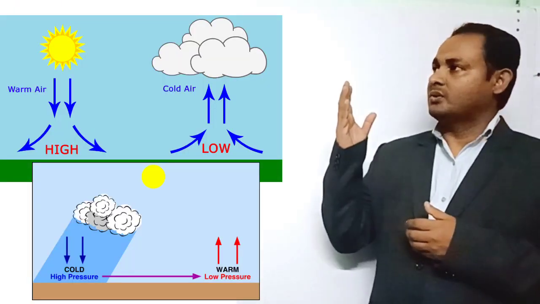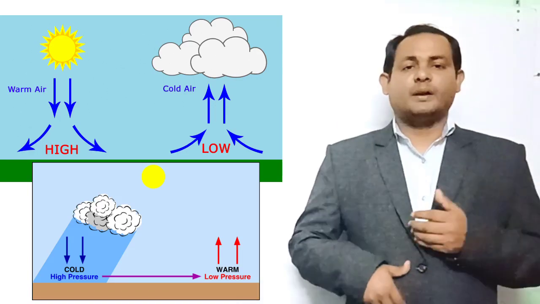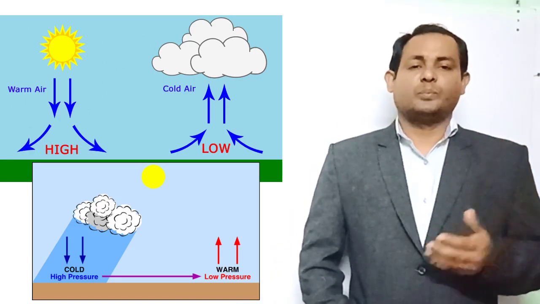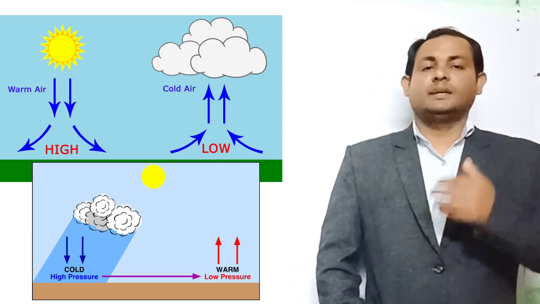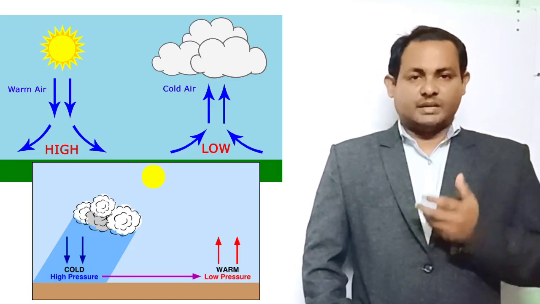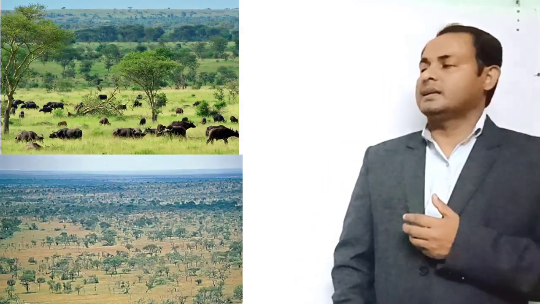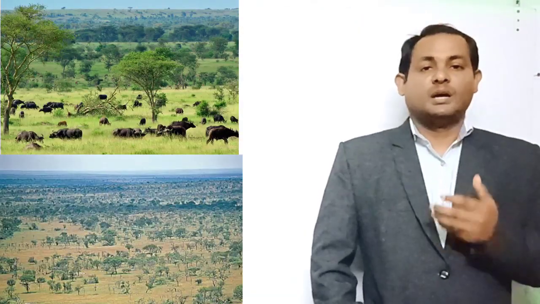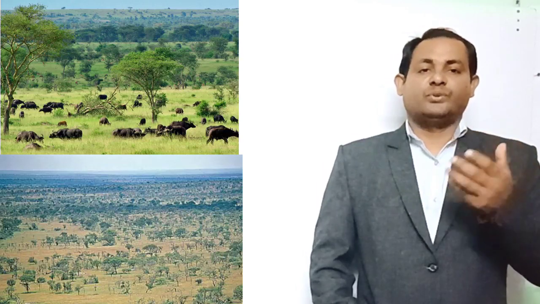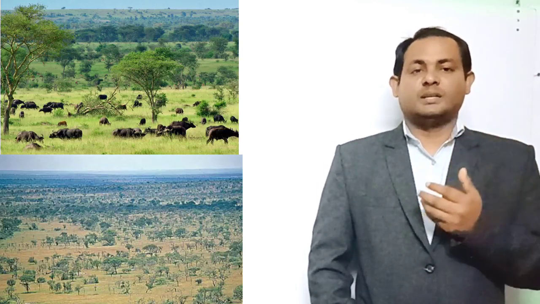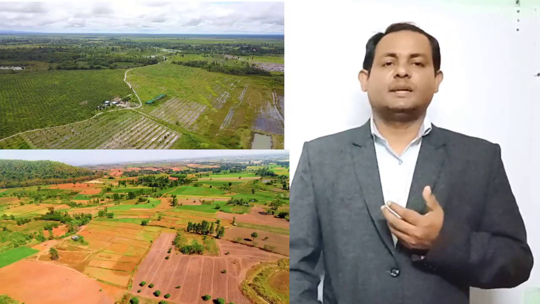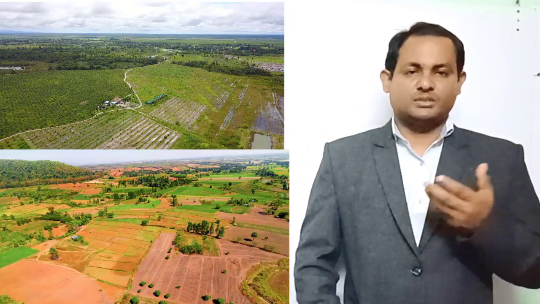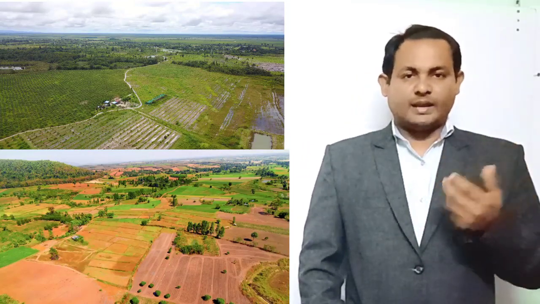And next, the cool temperature. The higher parts of the plateau, even in the tropical and subtropical regions, have a cool climate. Very interesting. And next, animal rearing and agriculture. Plateaus have large grassland areas suitable for animal rearing, especially sheep, goat and cattle. And the lava plateau, when compared to other plateaus, is rich in minerals and hence is used for agriculture, as the soil is very fertile.